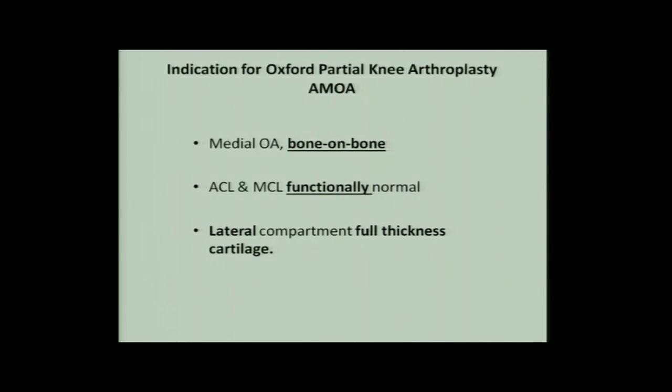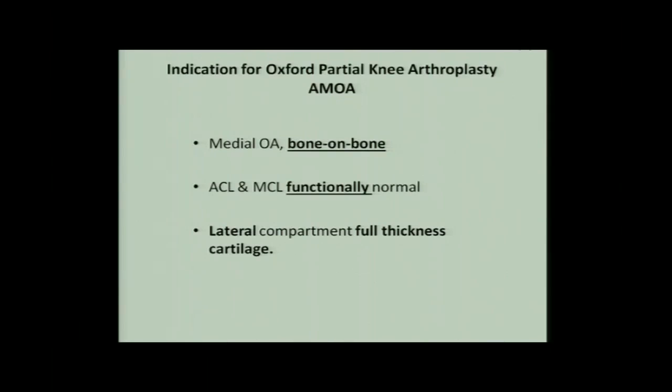The anterior cruciate ligament and medial collateral ligament must be functionally normal. I will come to this term functionally in a later slide. And the lateral compartment must have its normal cartilage thickness. If these three conditions are met, then we can actually do only a partial or half knee. There is no need to do a total knee replacement.